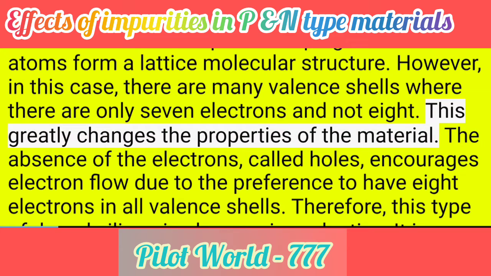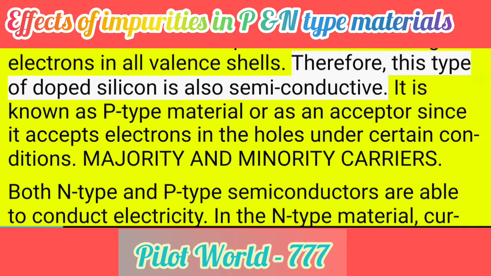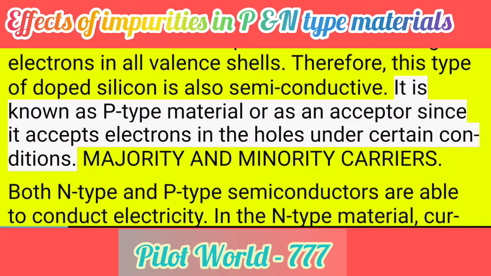This greatly changes the properties of the material. The absence of the electrons, called holes, encourages electron flow due to the preference to have 8 electrons in all valence shells. Therefore, this type of doped silicon is also a semiconductor. It is known as p-type material or an acceptor, since it accepts electrons in the holes under certain conditions.